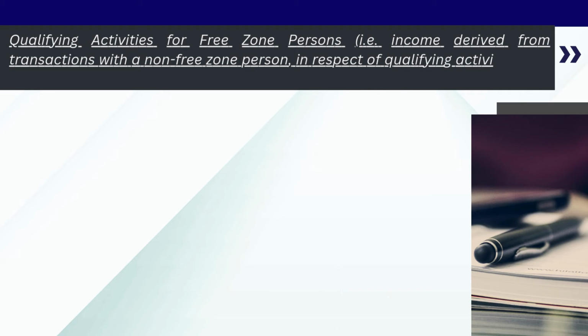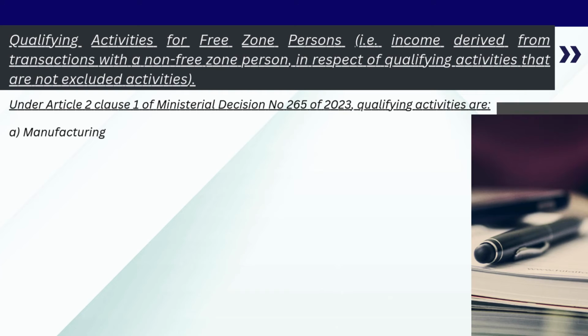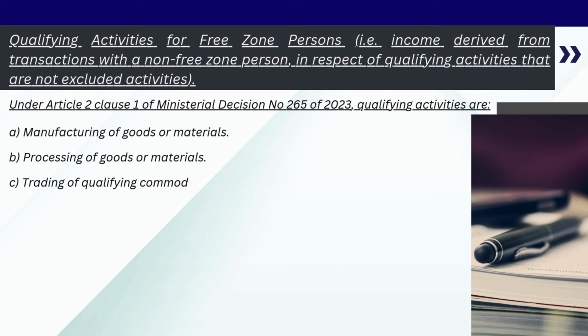Qualifying activities for free zone persons, that is income derived from transactions with a non-free zone person, in respect of qualifying activities that are not excluded activities. Under Article 2 Clause 1 of Ministerial Decision No. 265 of 2023, qualifying activities are manufacturing of goods or materials, processing of goods or materials, trading of qualifying commodities,